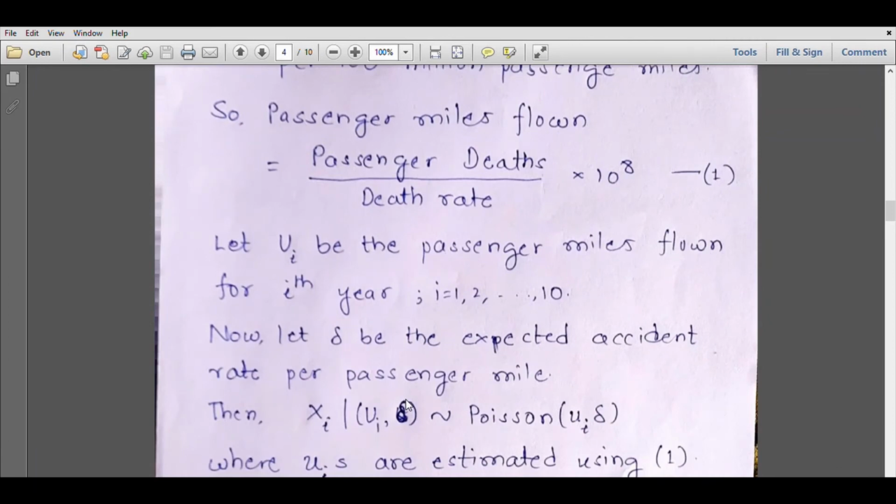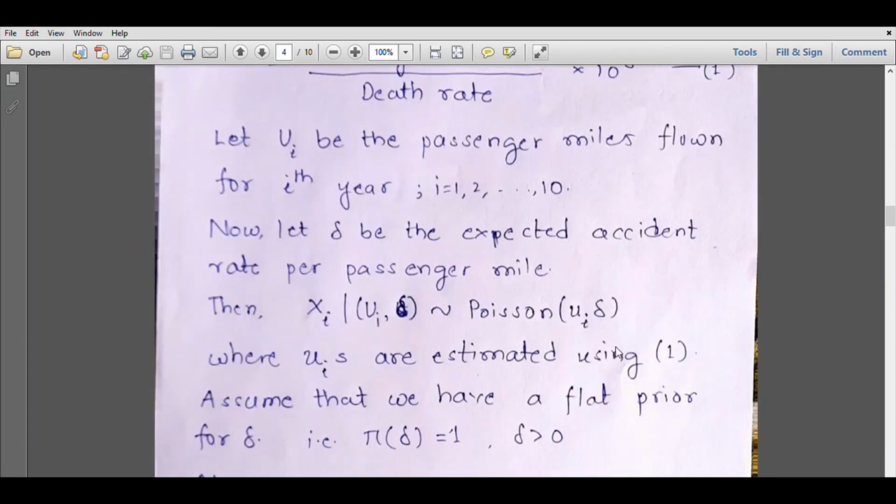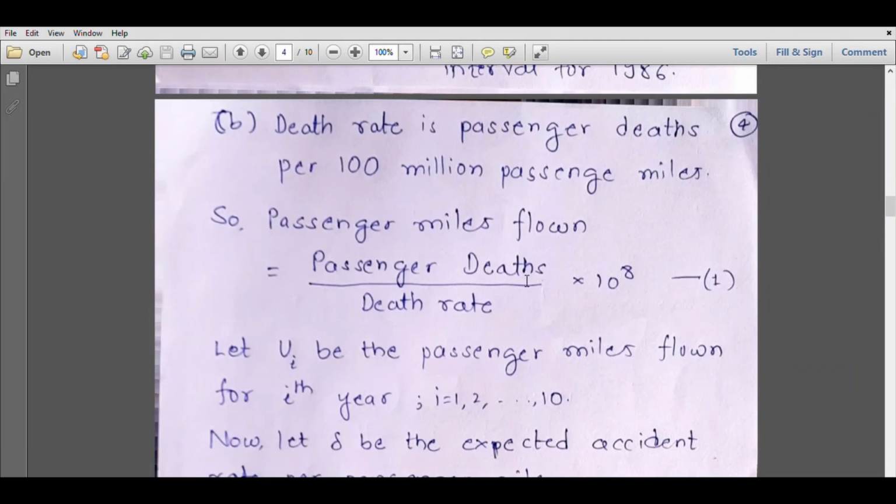Then the statement is that the number of fatal accidents is proportional to a constant rate and the exposure. So it means that xi given ui and delta follows a Poisson distribution with ui times delta as the mean.